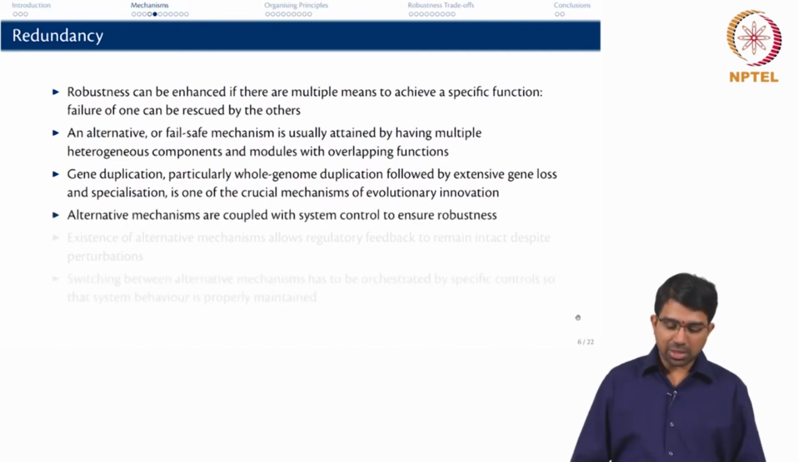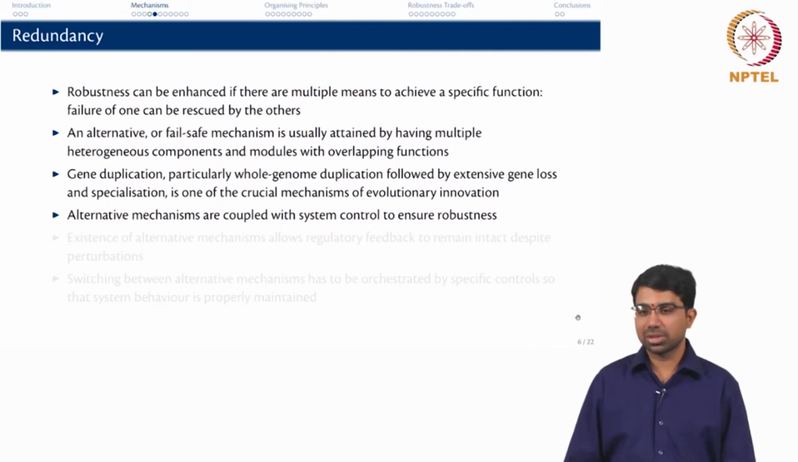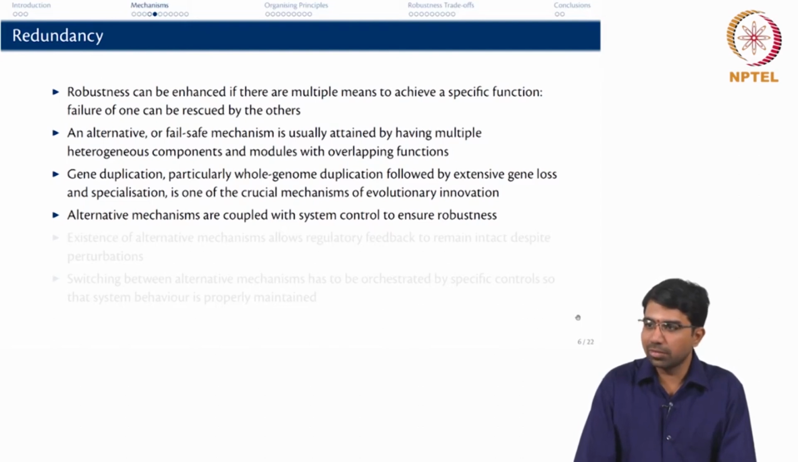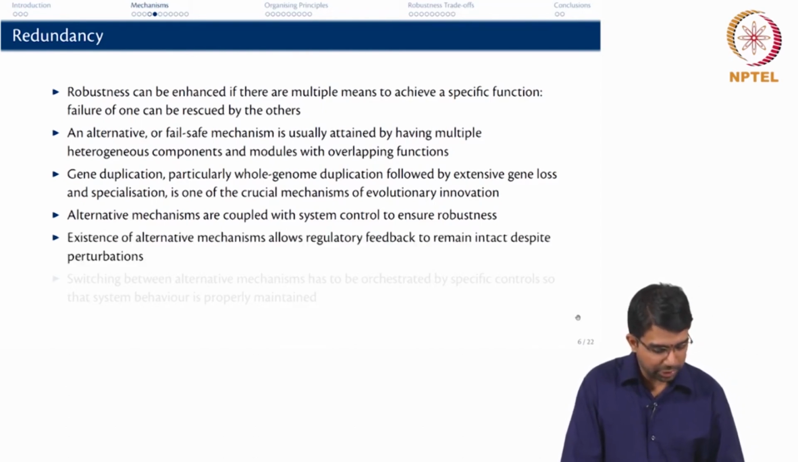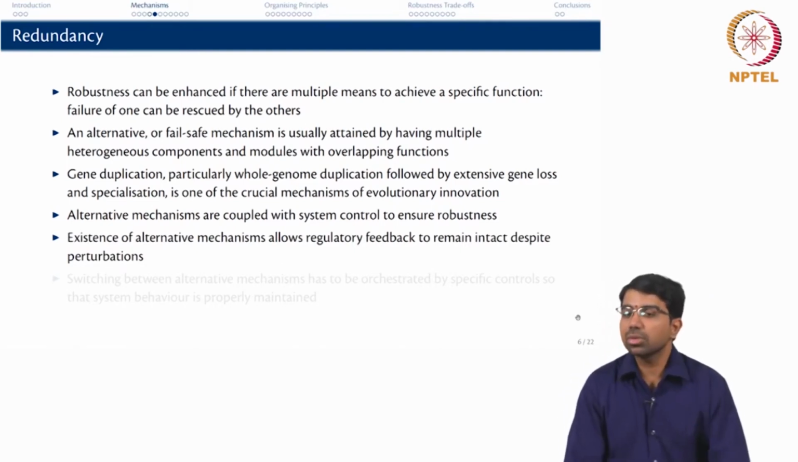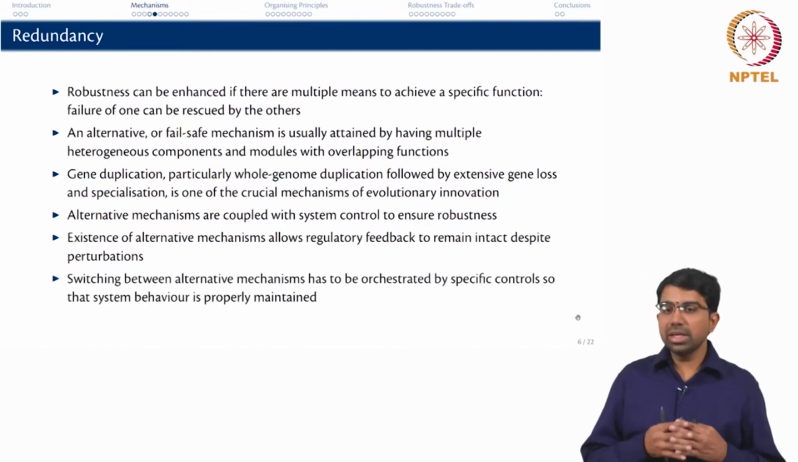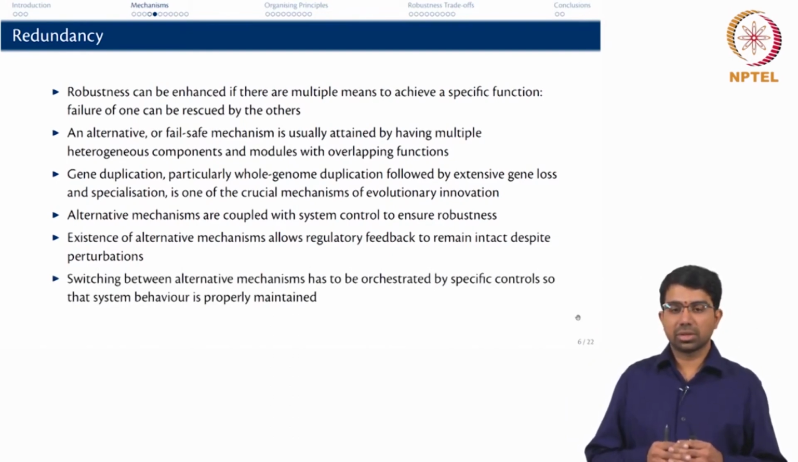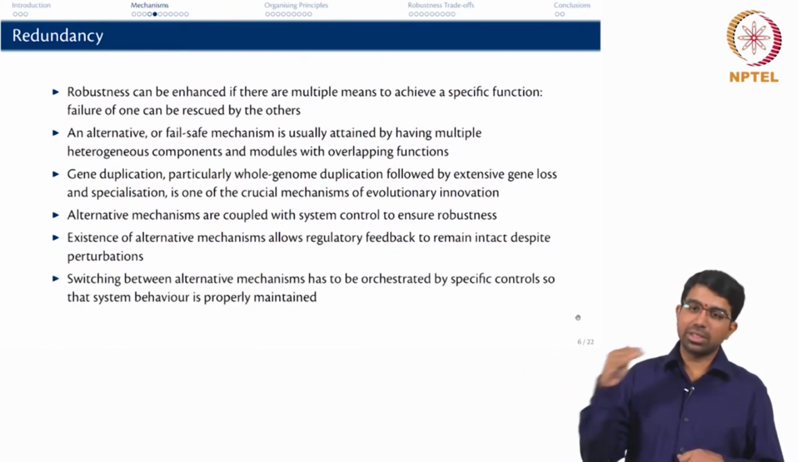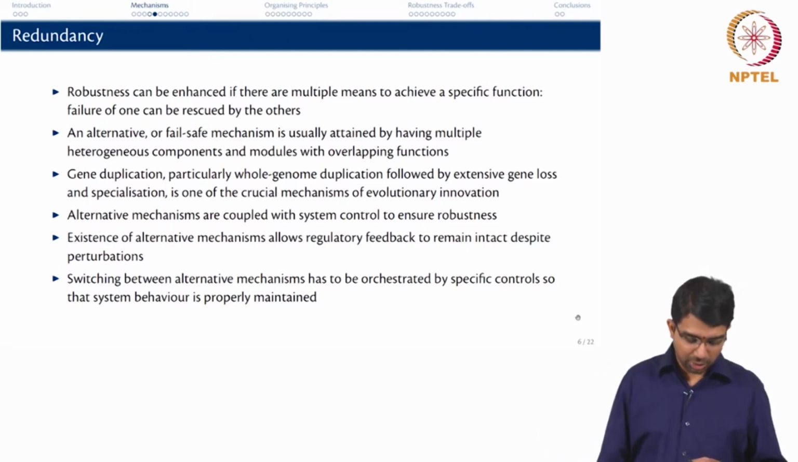And alternative mechanisms are obviously coupled with control to ensure robustness. Maybe the cell will not express both genes at the same time. If you have isozymes, it will express only one of them, and when the first one goes off, it will start expressing the next one, right. So, there is a control mechanism that underlies this whole robustness aspect of the cell. And the existence of alternative mechanisms allows regulatory feedback to remain intact even though there are several perturbations. And you need very specific regulatory networks to achieve this, because you need to control across several levels. Maybe there is a metabolic layer, there is a regulatory layer, and you need to transcend across these levels to control the cell carefully.